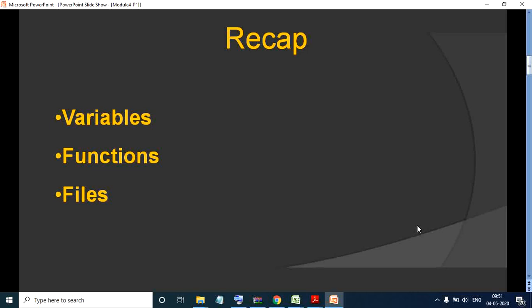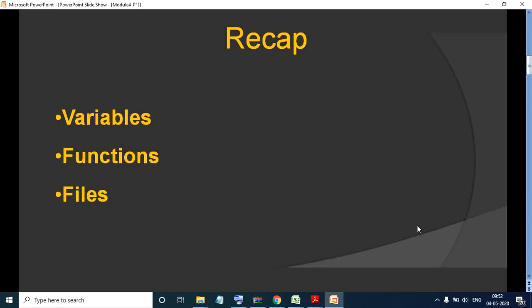Next, you also saw functions. What are the different types of functions? Fruitful function, not fruitful function. How to define a function using your def command, how to fetch a value from a function using your return command, and how to pass a value to a function. All of this you already saw in your functions module. To get more intuition on these topics, you can go back and refer to those videos.